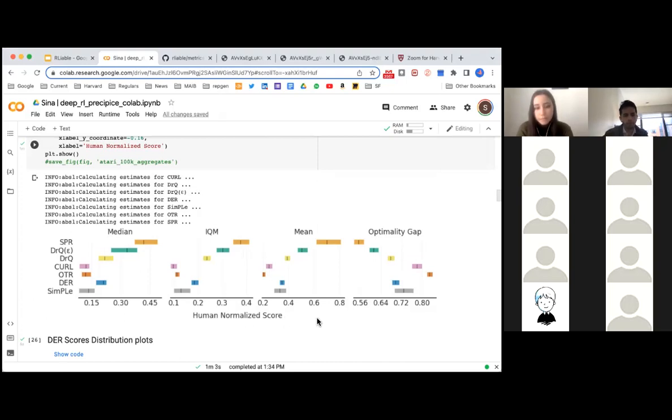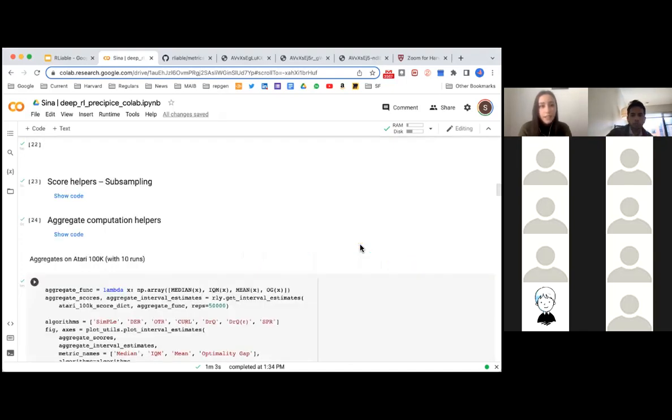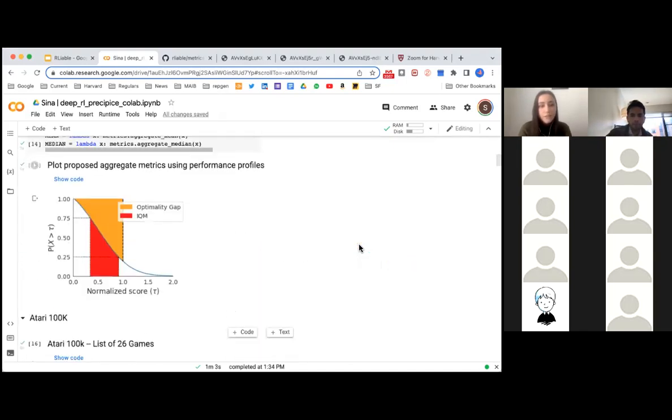And so for the mean, we have this optimality gap, which basically is, compared to a threshold, how far away are you from that optimal threshold. And so the smaller the metric here, the better. And there's actually another graphic that they have that drives this home, which is the optimality gap. And we're saying human performance is at 1, a score of 1. And so the smaller this is, the better you're performing.